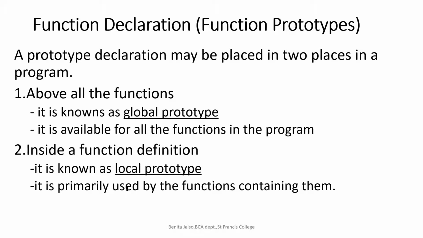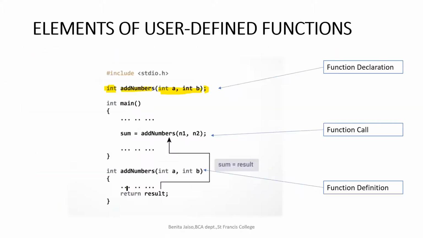If you are declaring a function within another function, that means within the function where we will have the function definition. If we are calling add numbers, it will come over here and this is a function definition.